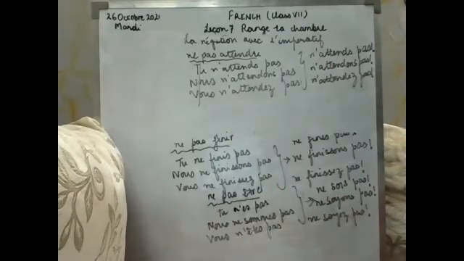With er ending, we have to remove the subjects as well as the s from the tu form. And with ir and re ending, we just have to remove the subjects and write the remaining as it is and add an exclamation sign to it. That's it.